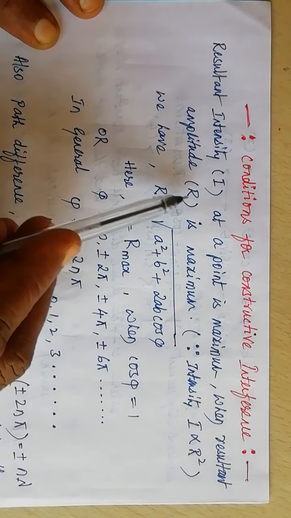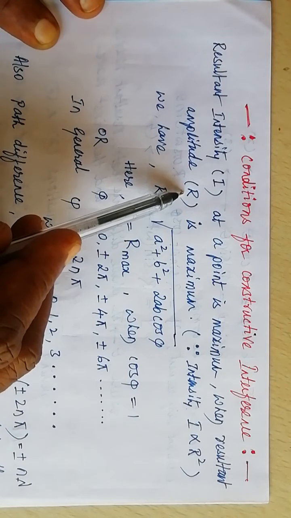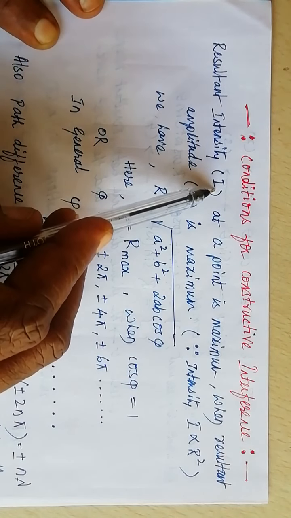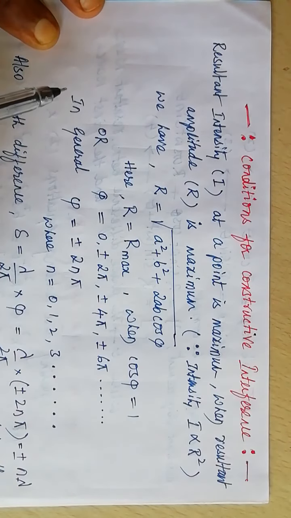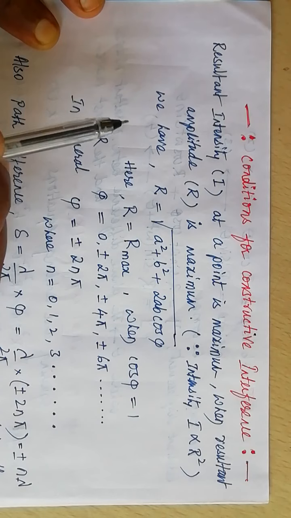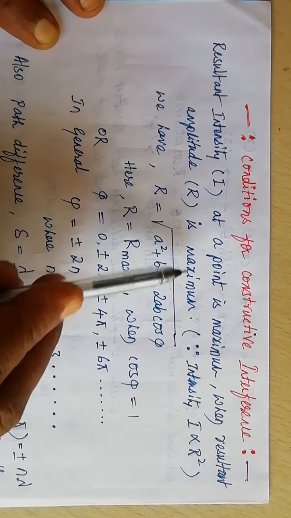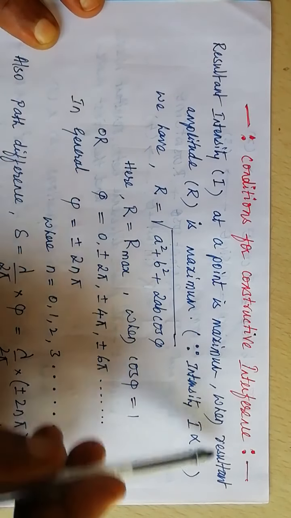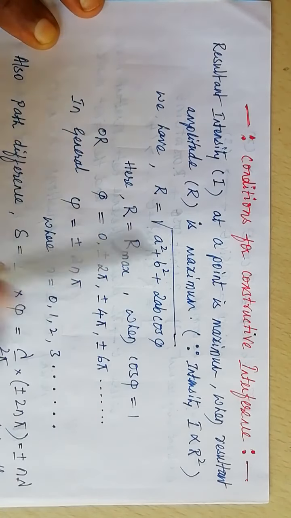As I said, R depends on the interference term, that is 2ab cos phi. So the intensity of light at a point on the screen for the light waves reaching from the two coherent sources S1 and S2 is a maximum when the resultant amplitude R is a maximum.